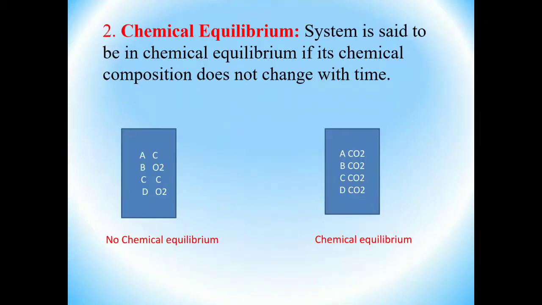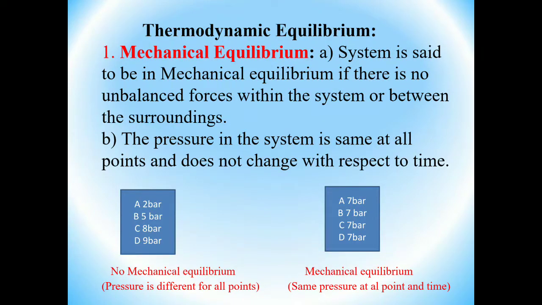Suppose consider any system. In that system, for all points, we have to maintain the same pressure. That we call mechanical equilibrium. See here what the definition says: a system is said to be in mechanical equilibrium if there is no unbalanced force within the system or within the surrounding. It clearly indicates that the forces should be balanced. Pressure means force per area. Here the area should be constant, so pressure is directly proportional to force. For that reason, you have to balance the pressure.